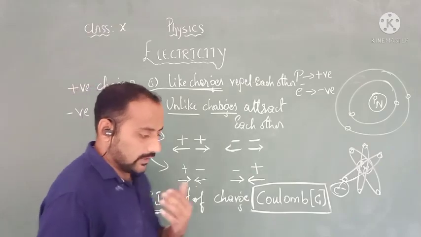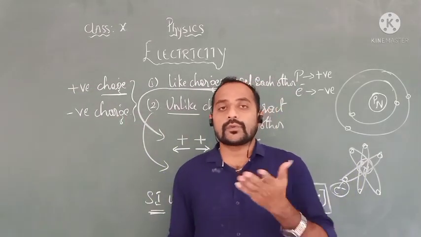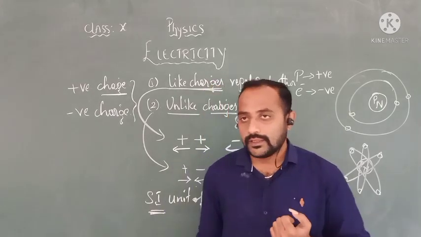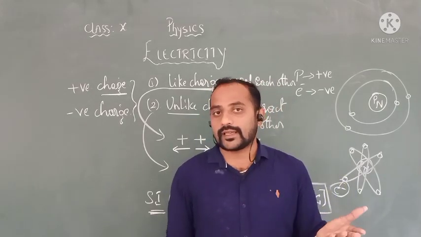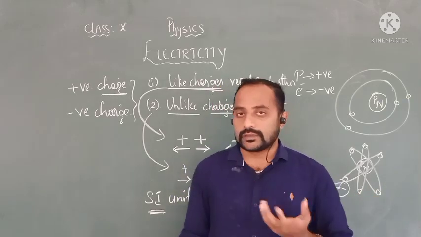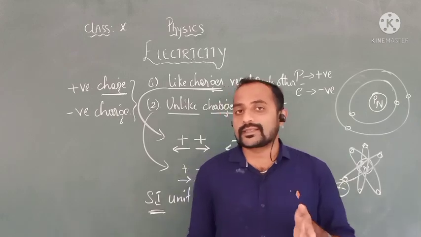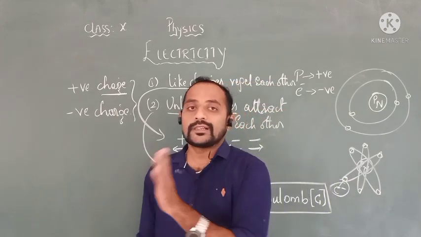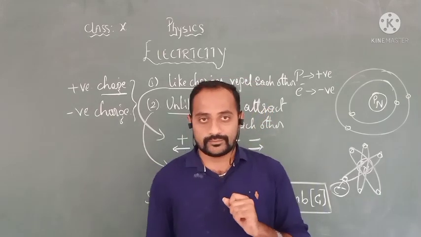Unit means, we know that unit. So, for example, what is your height? If I am asking what is your height, you can say 152 centimeters. And what is the distance from your home to town? 3 kilometers.